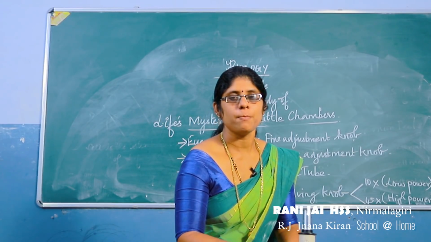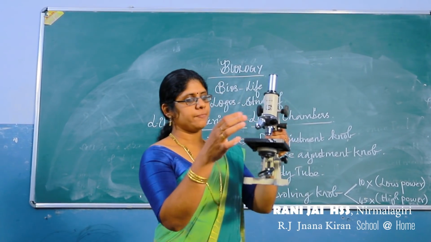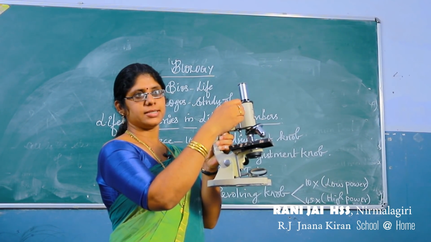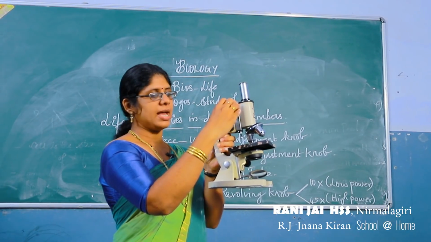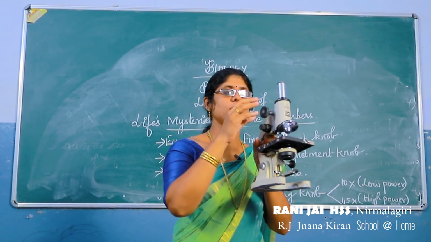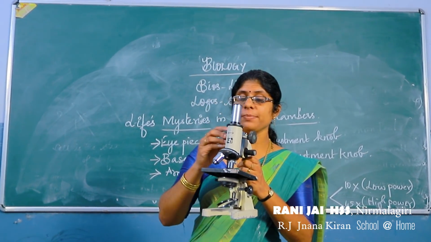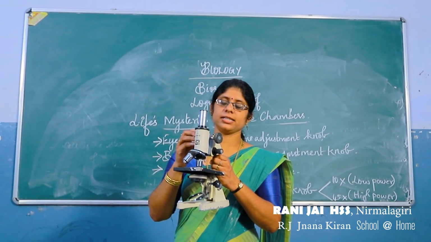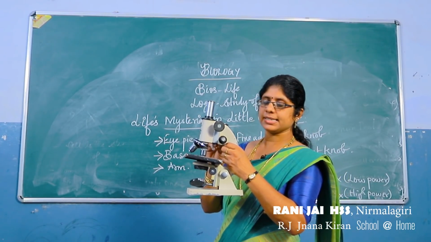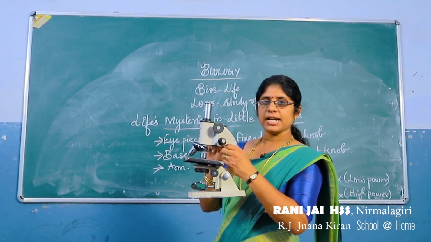This is the adjustment knob, and this is the coarse adjustment knob, used to see the specimens a little clearly. And this is the fine adjustment knob.